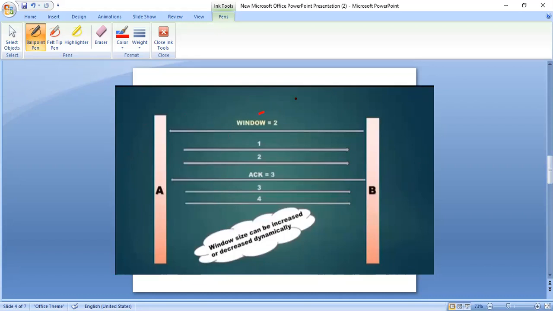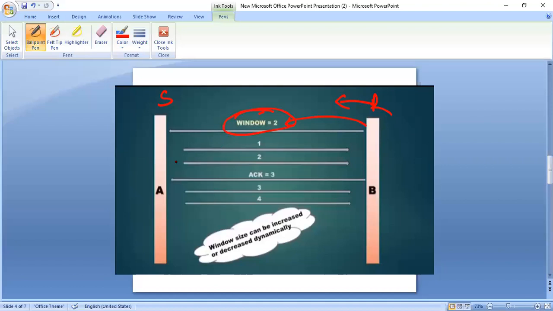So you observe this diagram. Just now I told you that this is a receiver and this is a sender. The receiver has to inform the sender what the capacity of the receiver is. B is the receiver. B has to mention to the sender A that I have capacity to hold 2 windows, so it has to send a message to the sender that I have capacity of 2 windows to store.